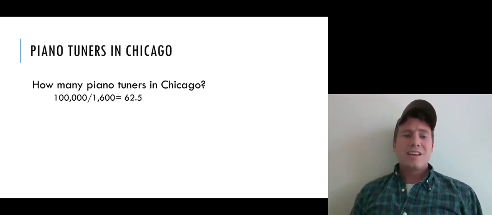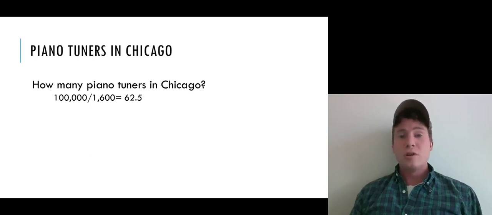If that's the case, we can figure out how many piano tuners are in Chicago by taking the overall number of tuning hours, which is 100,000 hours, and dividing by the number that a particular piano tuner would work, which is 1,600 hours, and we wind up with 62 and a half piano tuners. All right.